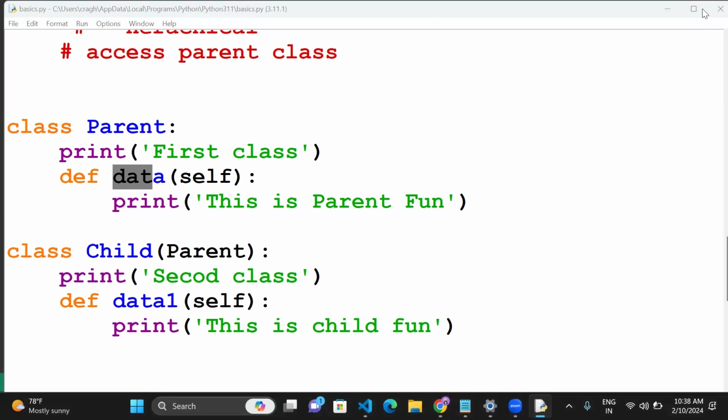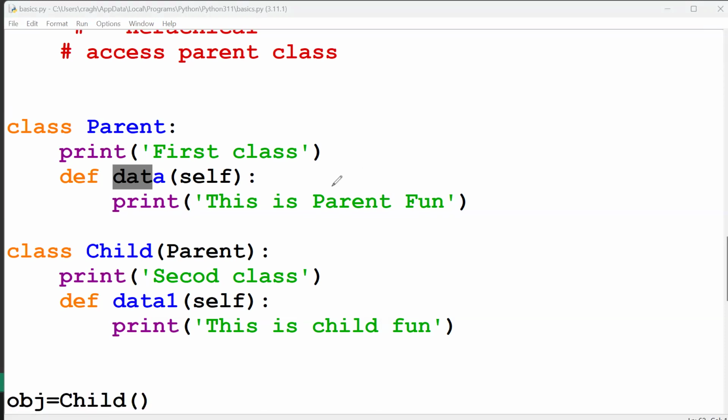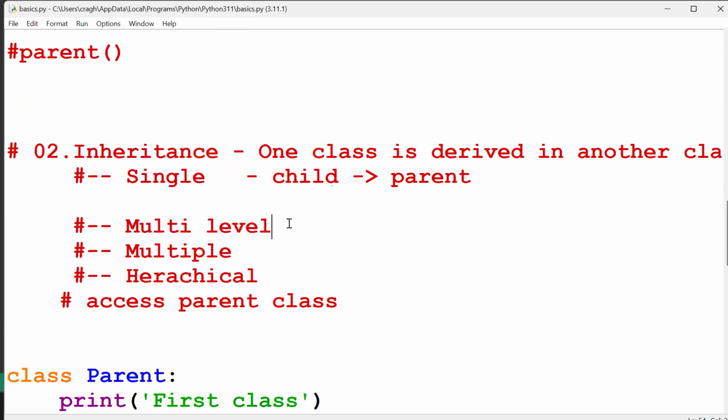Multi-level means basically more than one parent, n number of parent elements actually. Finally, we have one child element. For example, parent one.